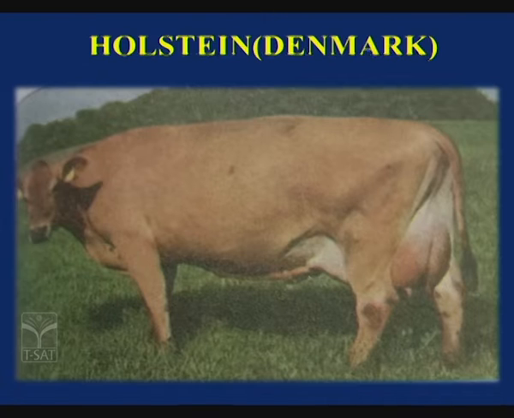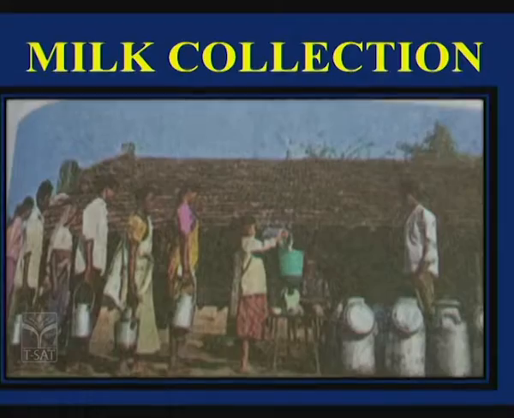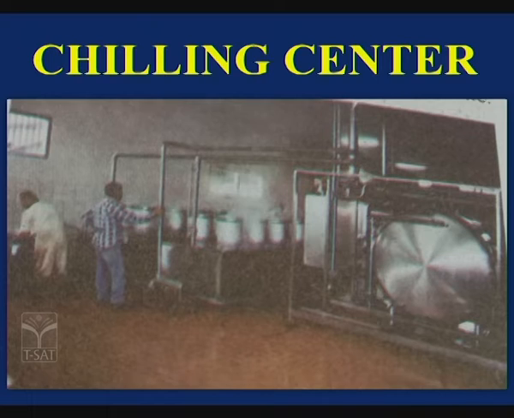So the crossing has increased the milk production, and whatever milk has been produced by the cows or buffaloes is collected by the milk collection centers. In villages you might have seen, they collect the milk, and once a vehicle comes, they collect the milk and give the amount depending upon how much fat content is present in that milk. They check how much fat content is there, and depending upon that only they give the price. Now, from the collection center, where does the milk go?